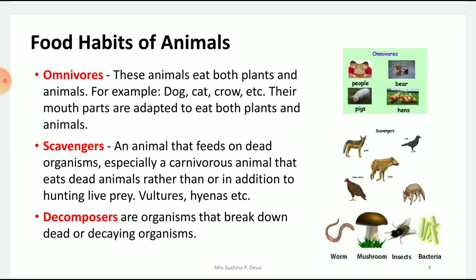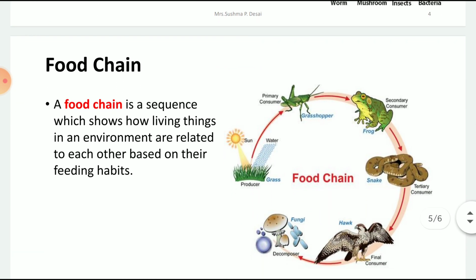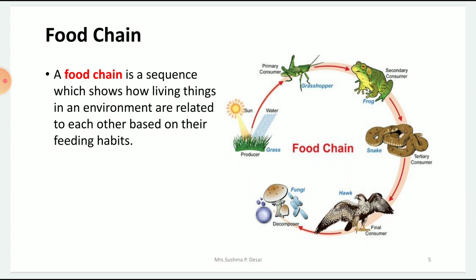The next part is the food chain. What do you mean by food chain? It's a sequence which shows how living things in an environment are related to each other based on their feeding habits. In an environment, air is an environment, land is an environment. Now if you take land as an environment, who are the producers here, who make their own food on land? Plants. So these plants are called producers because they make their own food.